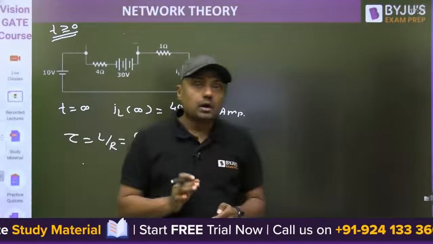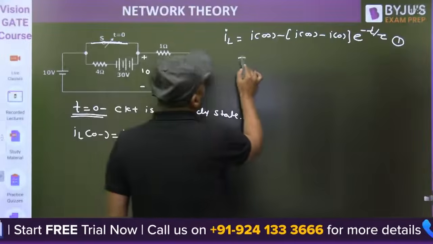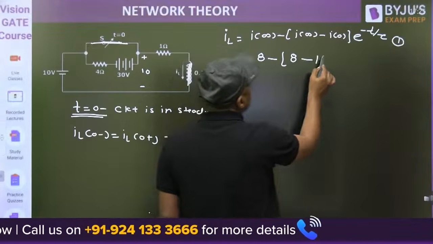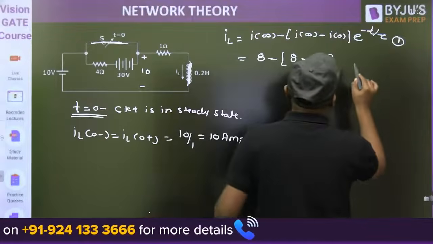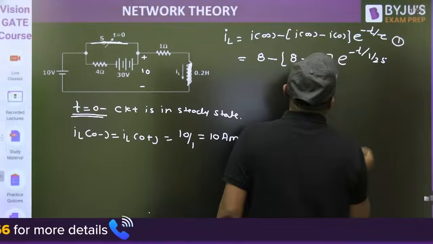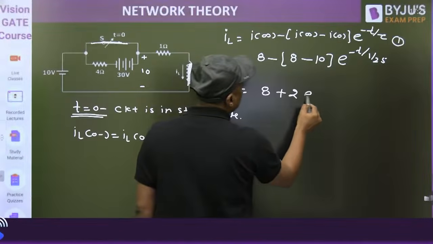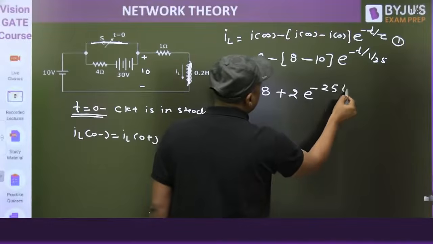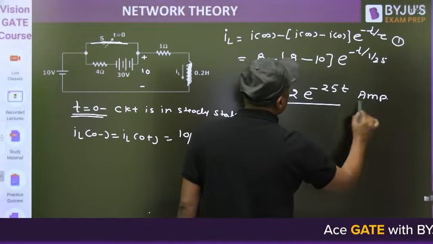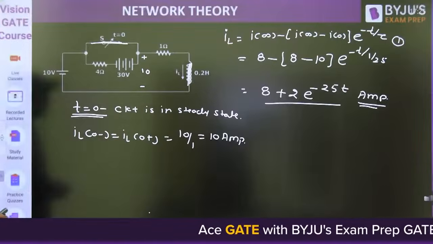Now you have the final value, you have the initial value. The final value is 8, minus the initial value 10, times e raised to power minus t by 1 by 25. It will become 8 plus 2 e raised to power minus 25t ampere for t greater than or equal to 0.